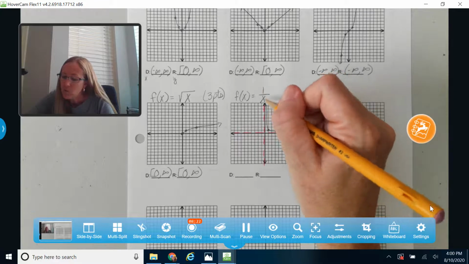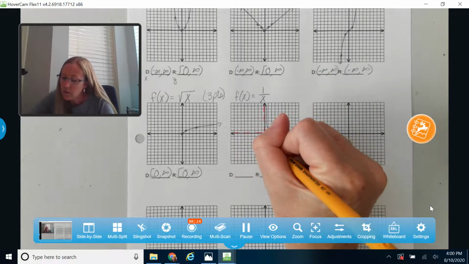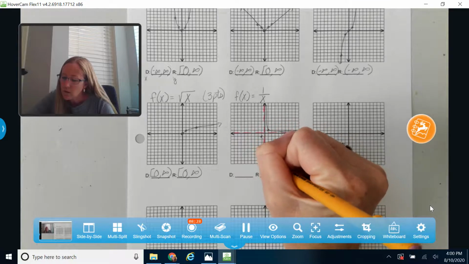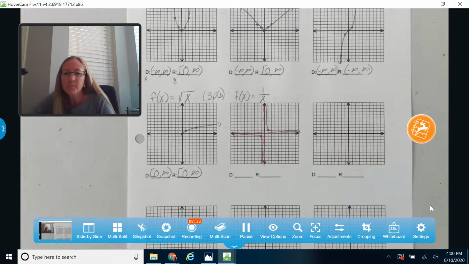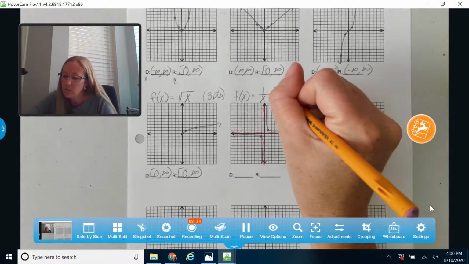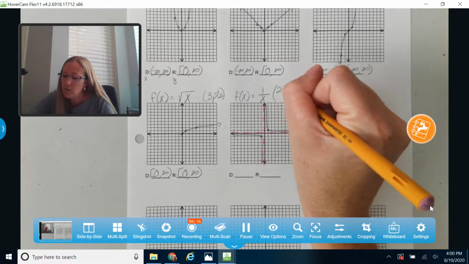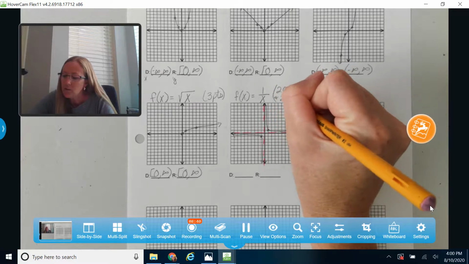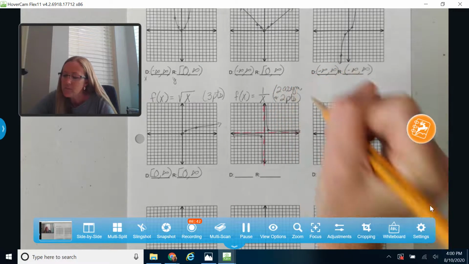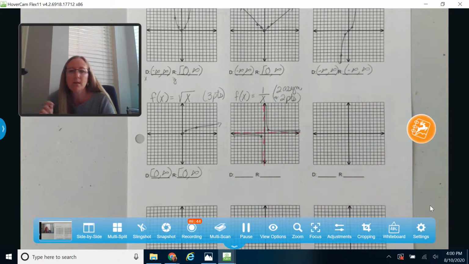And then if I divide 1 by negative 1, I get negative 1 over here. So I'm just going to look for those 2 points right there, kind of in the corners of your asymptotes for these basic ones. Okay, so on this one, I want to see 2 asymptotes. I'm going to abbreviate that like that, and 2 points. Okay, so for your rational graphs, 2 asymptotes and 2 points will be plenty for those.